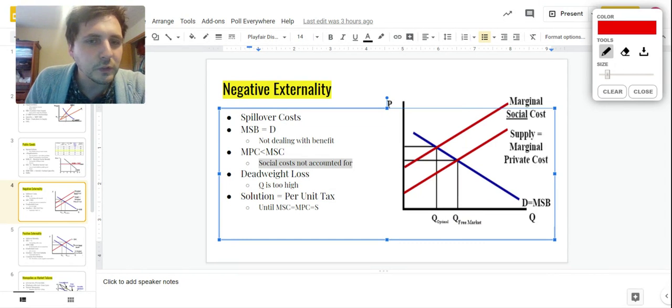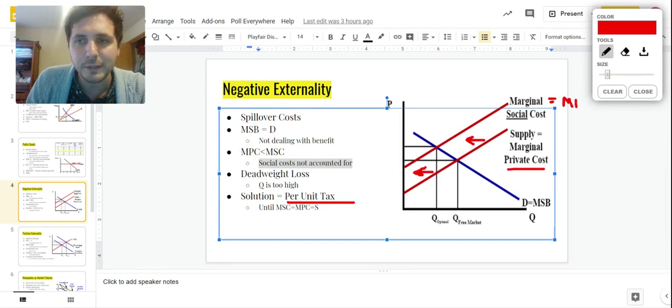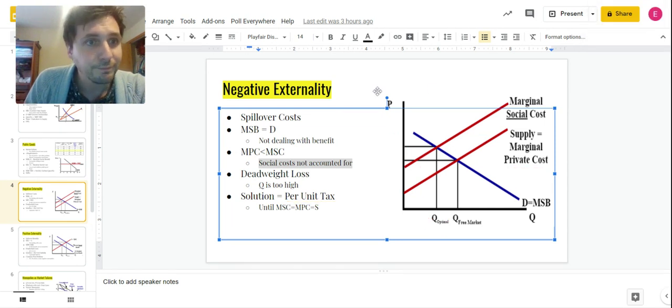So what's the solution? How do we fix this market? The solution is a per unit tax. We're going to do a per unit tax on the supply. And when we do that, we're going to move the supply curve to the left, right? We're going to keep on moving it to the left until MSC is equal to MPC and equal to supply, meaning that's where I'm currently producing, right? We are going to move this until we are producing at the socially optimal quantity at the socially optimal price. Negative externality. Get it? Got it? Great. Moving on.